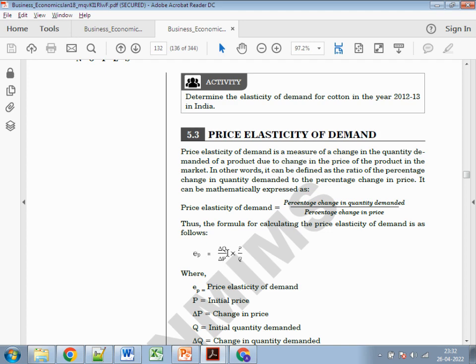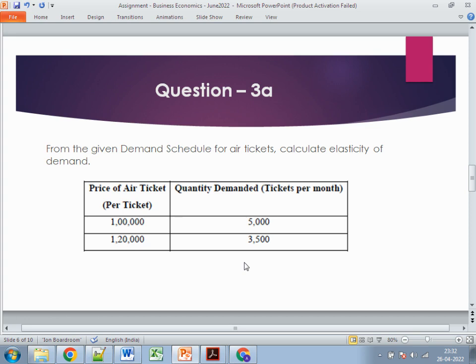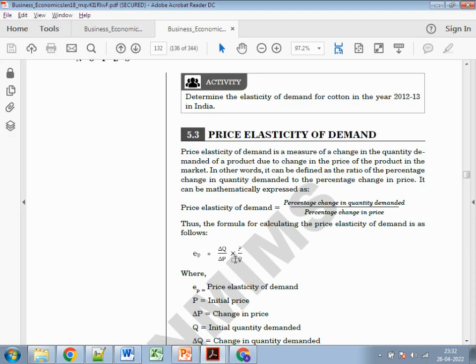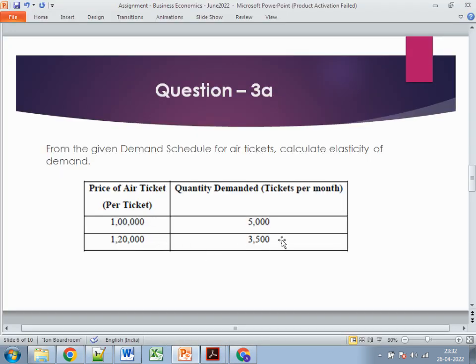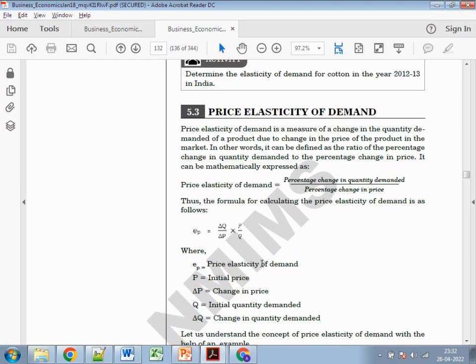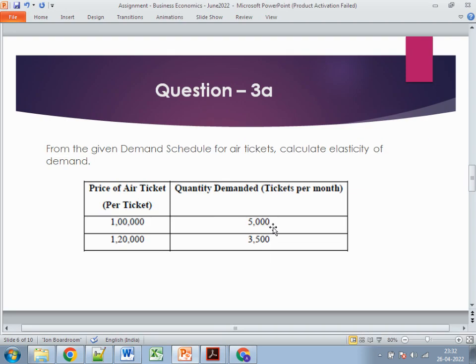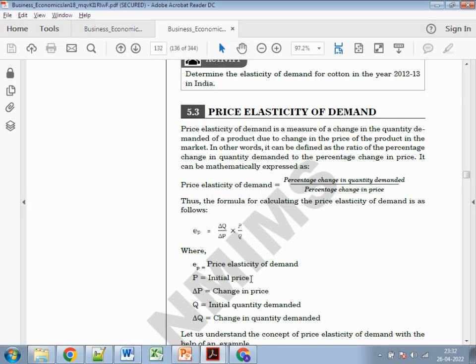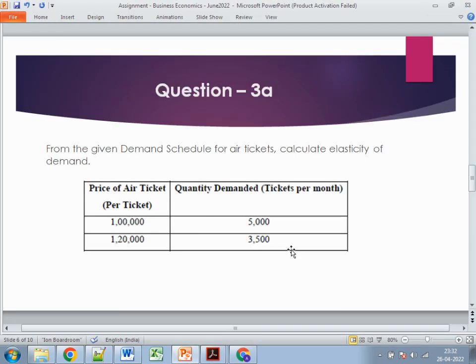The formula will be delta Q upon delta P into P upon Q. If we talk about delta Q, it is simply 1500. Delta P will be 20,000. And P will be the initial price. Sorry, it will be 1 lakh, and the initial quantity was 5,000. So this is the way you calculate.